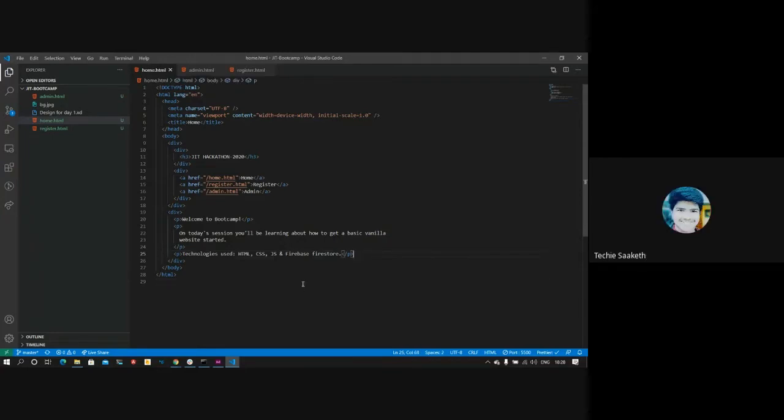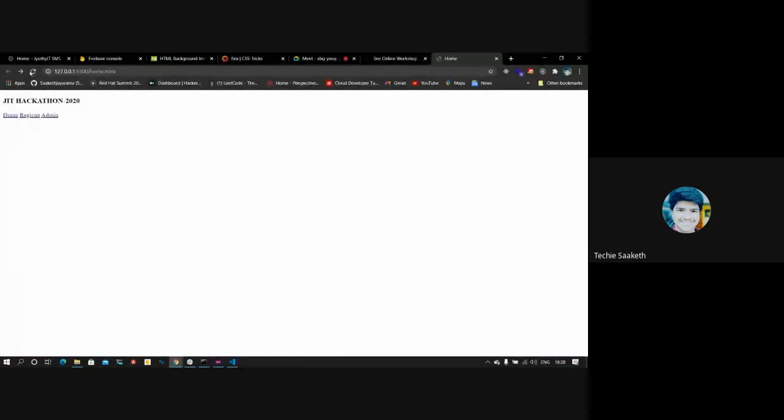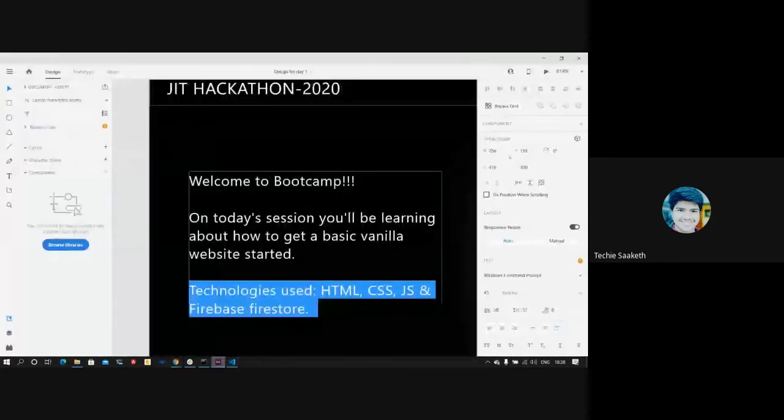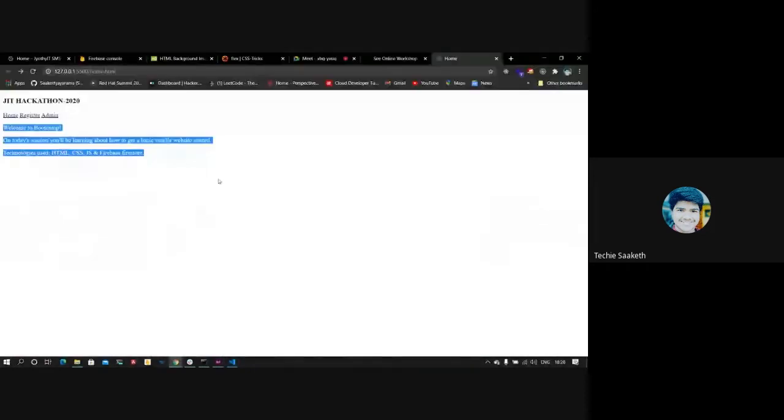So now that's done. Now let's see how our home.html looks. You can see that all the contents in home.html are shown here, but it doesn't look that attractive. So to make these web pages look attractive, we add CSS to it. CSS stands for cascading style sheets. To add styles to these HTML elements, we use CSS.